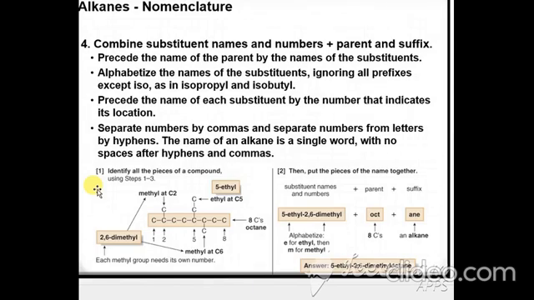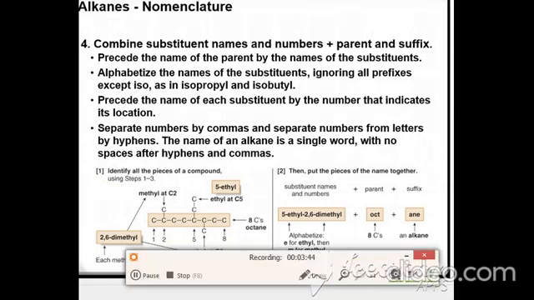Now second, look at this. I have divided it into 3 parts. Parent is the 8, octane, and suffix is the alkane, and the prefix is the substituents which you have selected: 5-ethyl 2,6-dimethyl. Parent is the 8 carbons, and the ane is your suffix or functional group. How do you write the name? 5-ethyl-2,6-dimethyloctane. This is the proper name.